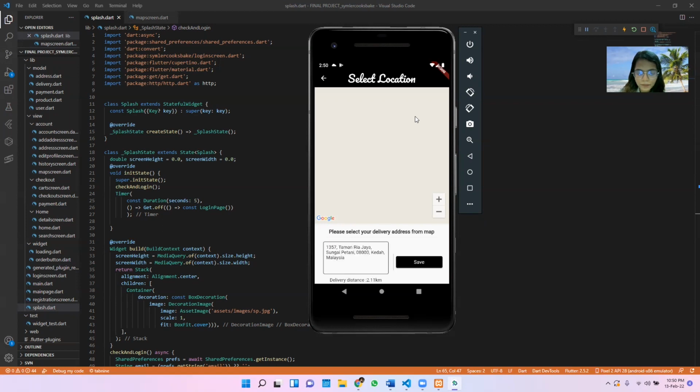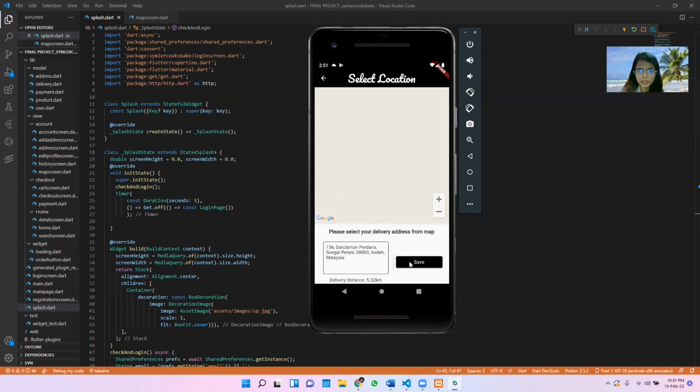Okay, so if you can see the map, we can have the payment. It would be easier if there is a map screen, but it's unavailable due to my Android version, which is not supporting. And yeah, let's take a look.